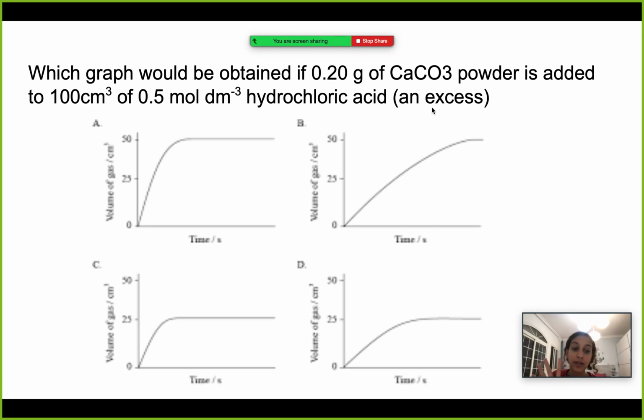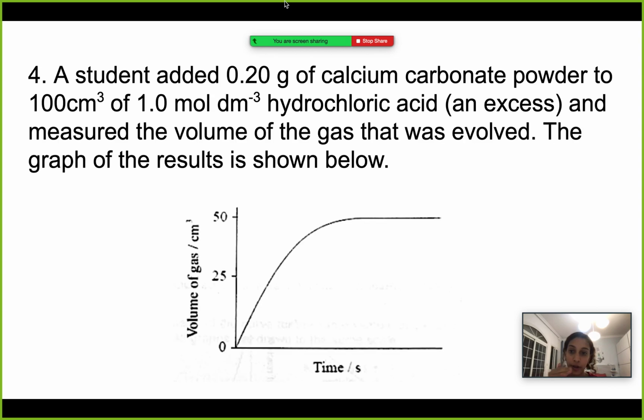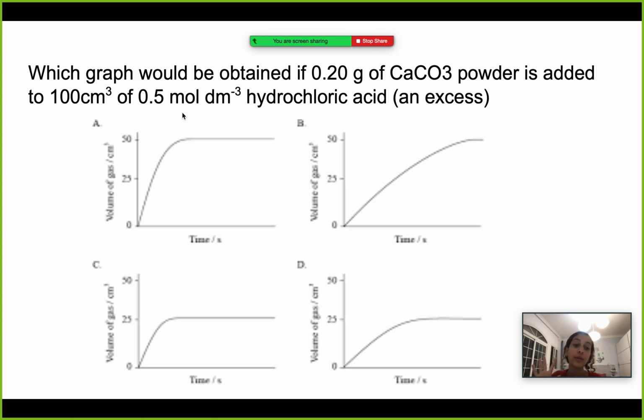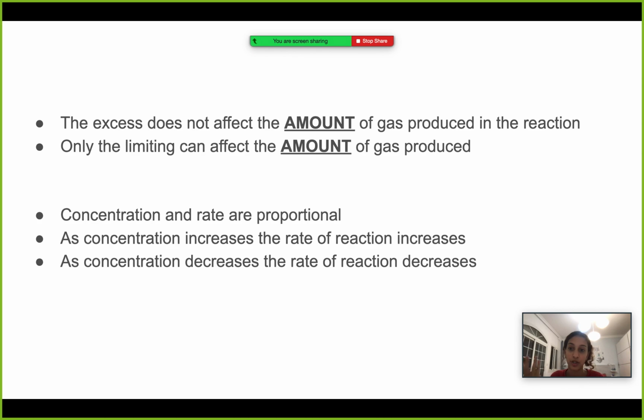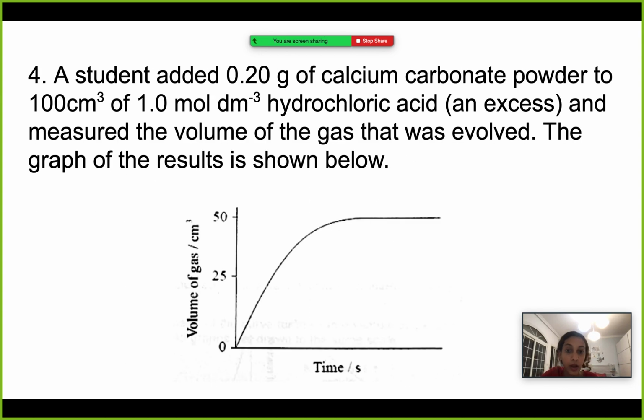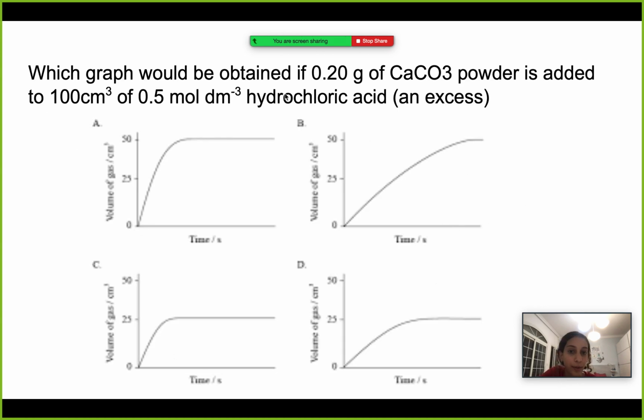So here we have the same exact conditions, same exact reaction, except the concentration here is actually less. It's divided by 2. Here the concentration is 1 mol/dm³. Here it is 0.5 mol/dm³. So here we need to know something very important to help us answer this question. We need to know that the excess does not affect the amount of gas produced in the reaction. Only the limiting reactant can affect the amount of gas produced. So knowing this, if the volume of gas produced is 50 cm³, then the volume here will not change as well, because hydrochloric acid is in excess, and we said the excess does not affect the amount of gas produced.